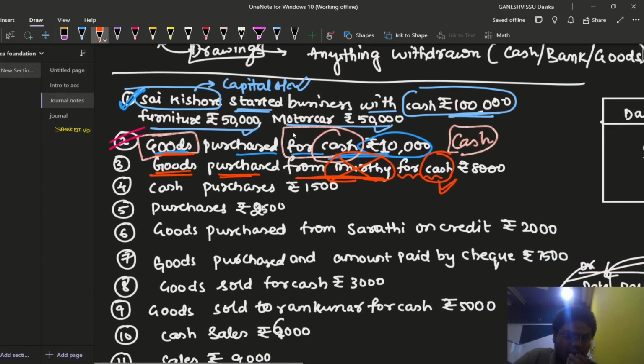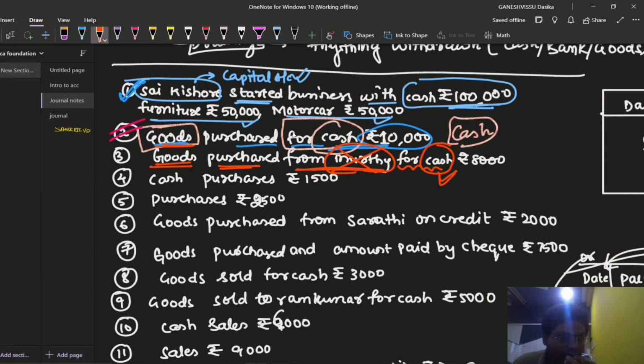So shall we see the fourth transaction now? Absolutely. Okay, fourth transaction: cash purchases, rupees 1,500. Can cash be purchased actually? No. Then what purchases has the business made? Yes, goods have been purchased. If nothing is mentioned about what purchases have been made, we need to make an assumption that goods have been purchased. So cash purchases means goods have been purchased